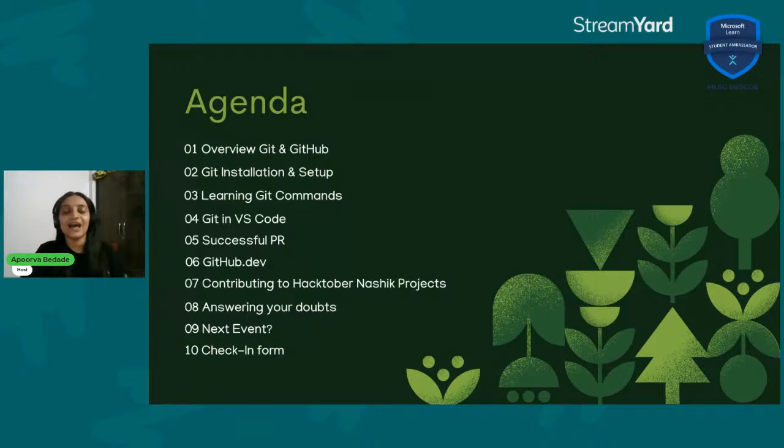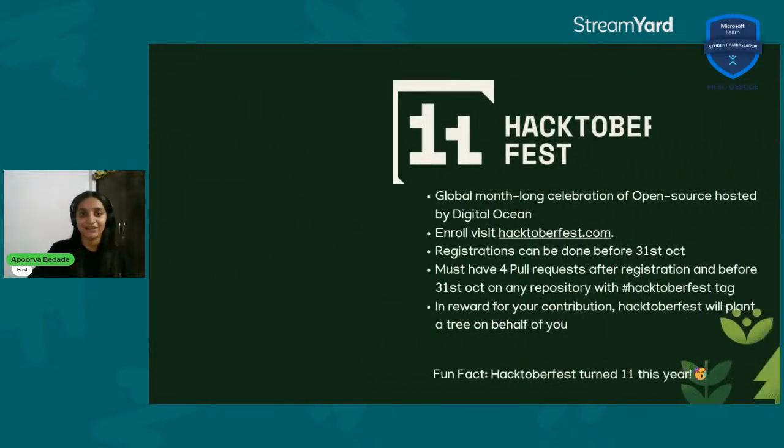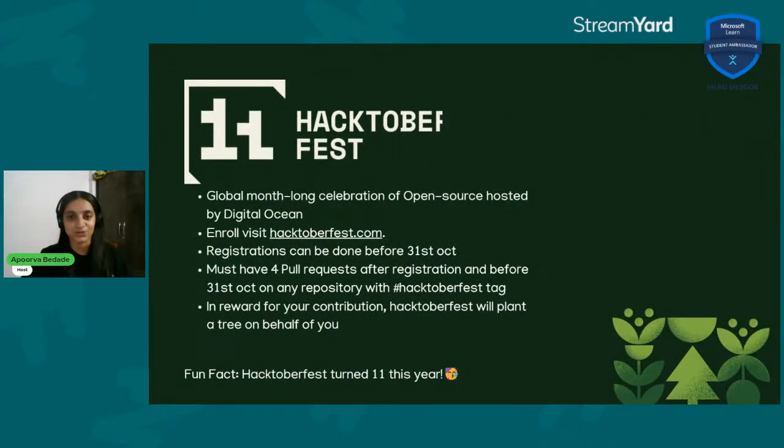In the last, we'll have a check-in form. Now, let's have a recap of what we had earlier in Hacktoberfest 2024. Hacktoberfest 2024 is a global month-long celebration of open source hosted by DigitalOcean. If you want to enroll and be a part of Hacktoberfest 2024, just register yourself on hacktoberfest.com, and registrations are open till 31st of October.